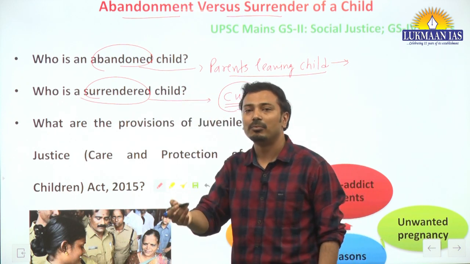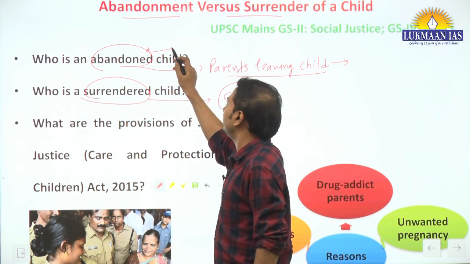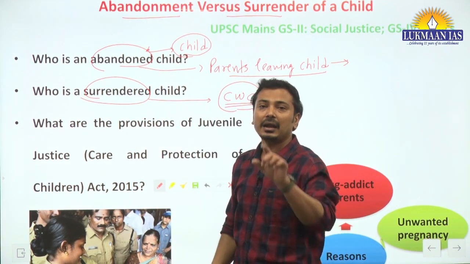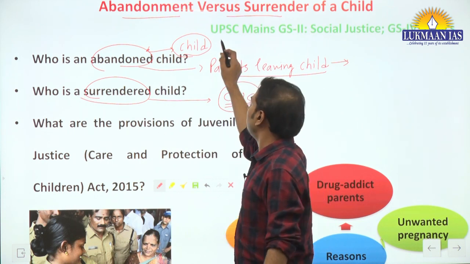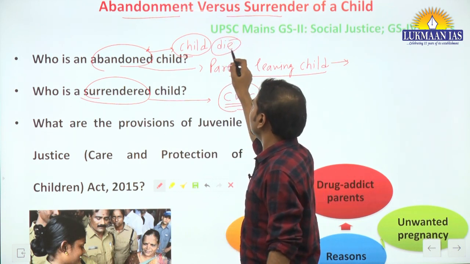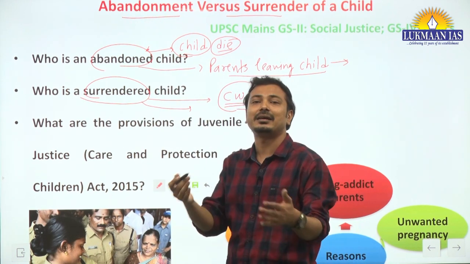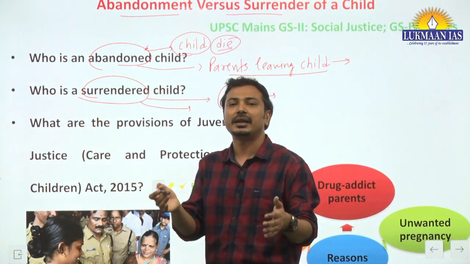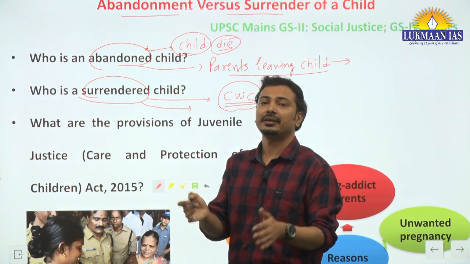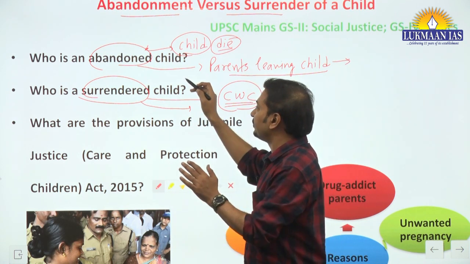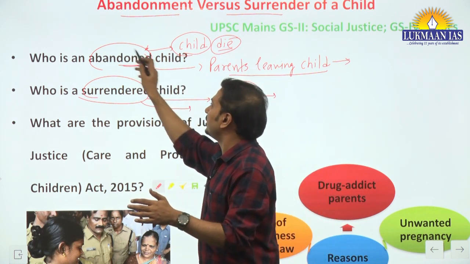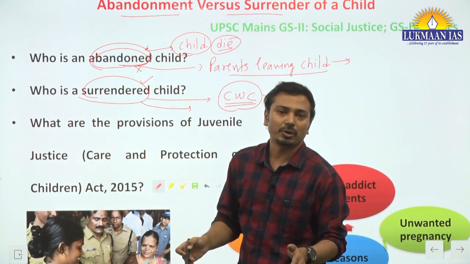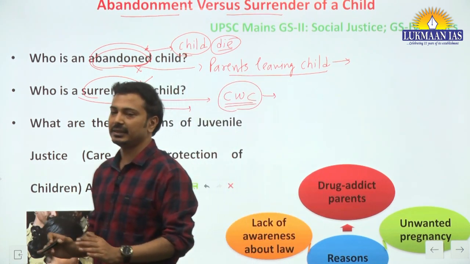Now what is the problem with abandonment? The child remains unattended for a long period of time, which can be a crucial period, and the child may die. But in the case of surrender, the child is taken care of by the child welfare committee. Immediately the nutrition, the hospitalization, everything is done and taken care of by the government itself. This is the difference, and that's why abandonment should be discouraged and surrender of the child should be promoted. This is what the writer is saying in this article.